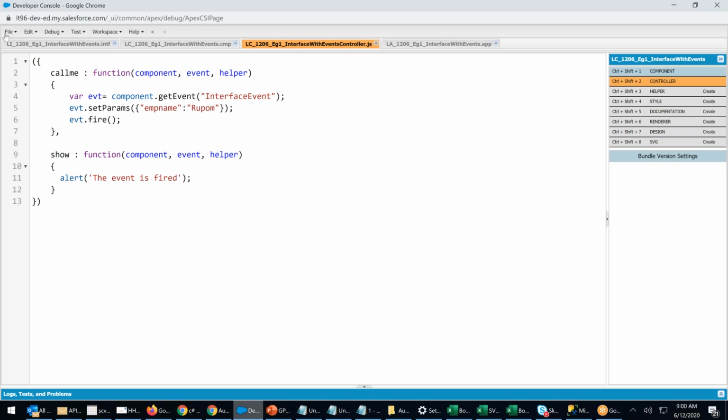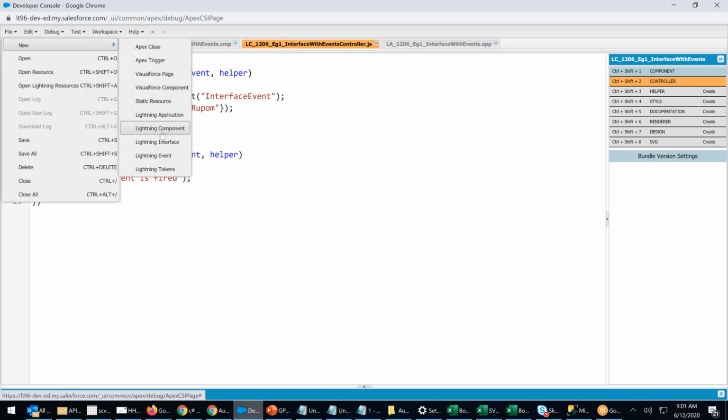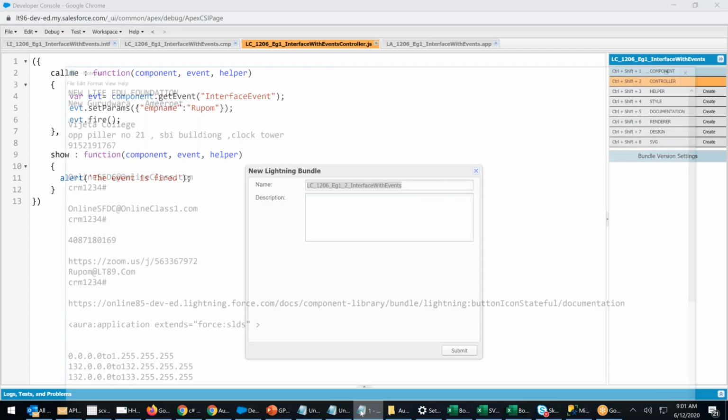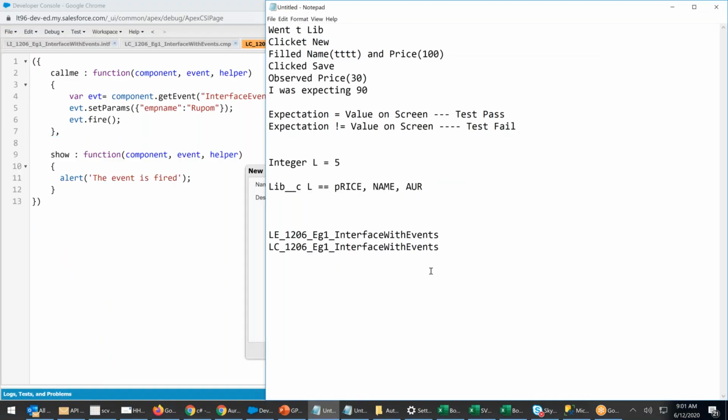Now let's go ahead and create one more component. Lightning component. One more. LC. Example one underscore two. Wherever you have example one, that is underscore one. This is example two, second component I'm creating. I copy this. I'm creating one more component. Oops, sorry. Let me close this. All right. Here it is.